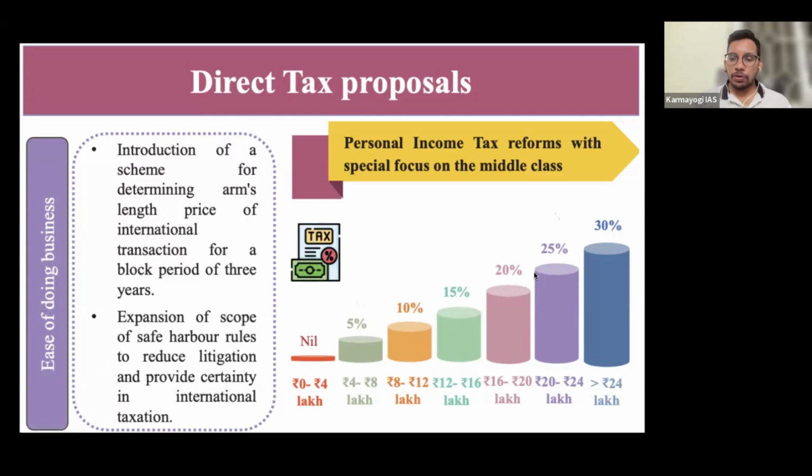Now you can see the tax brackets: 0 to 4 lakhs is nil, 4 to 8 lakhs 5%, 8 to 12 lakhs 10%, 12 to 16 lakhs 15%, 16 to 20 lakhs 20%, 20 to 24 lakhs 25%, and more than 24 lakhs it is 30%.